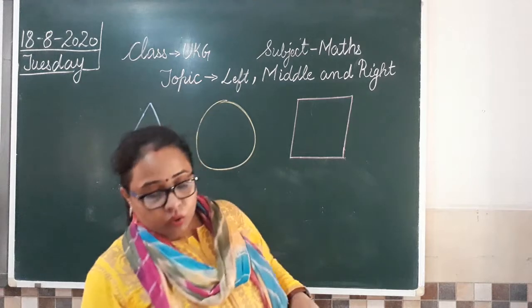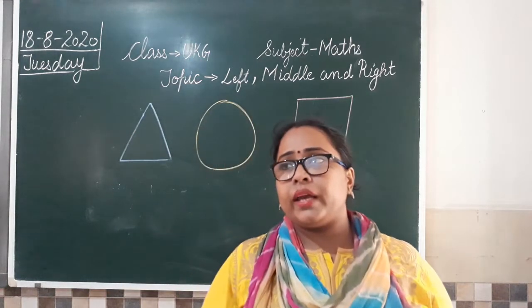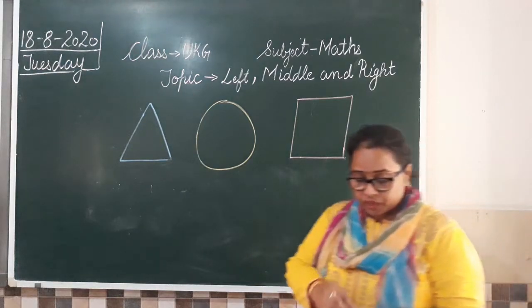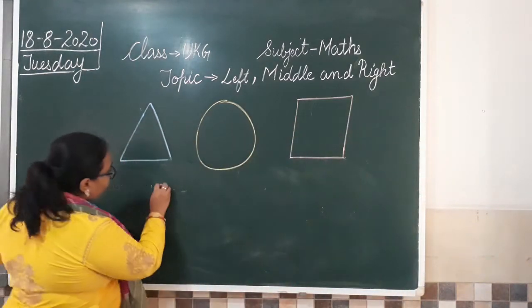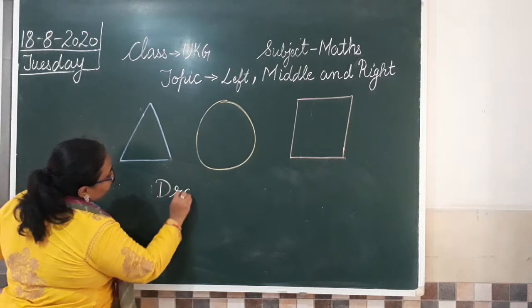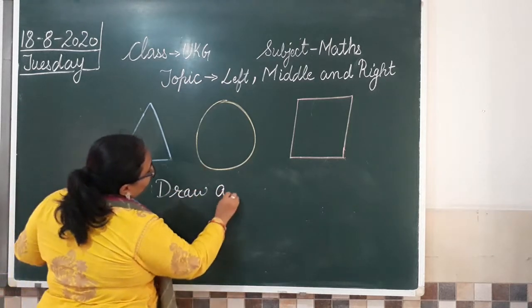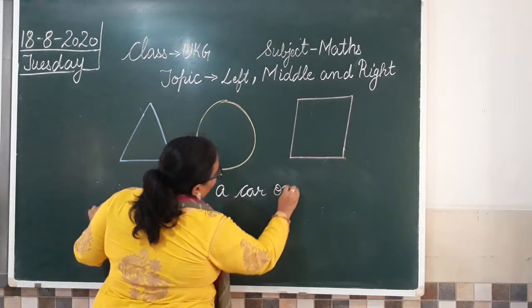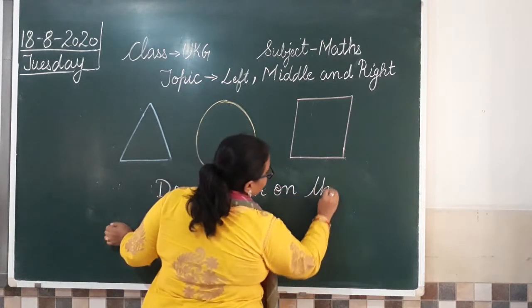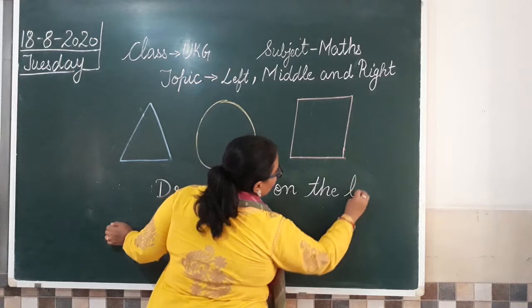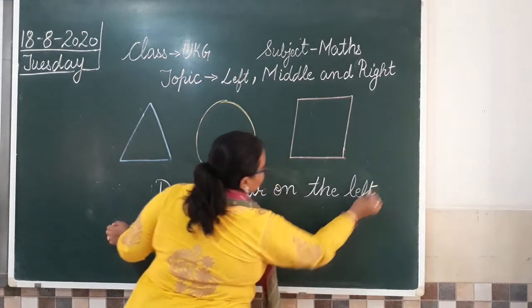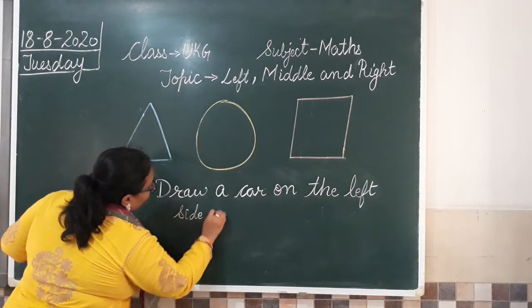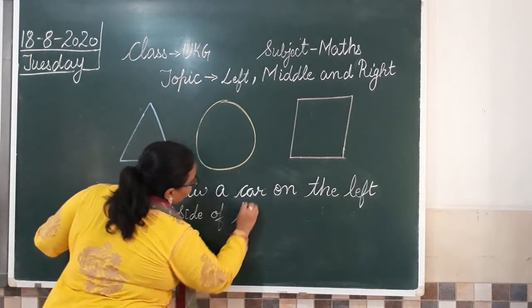Now if I give you an example like, draw. Just listen to me carefully. Okay, I'll write. Draw a car on the left side of the triangle.